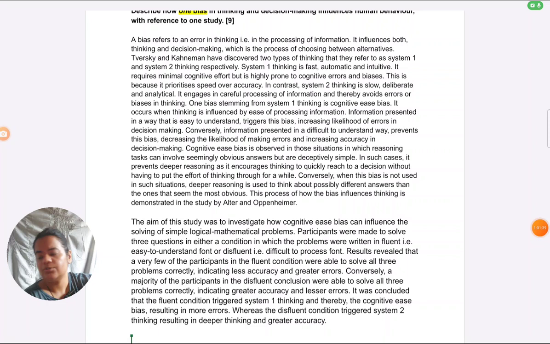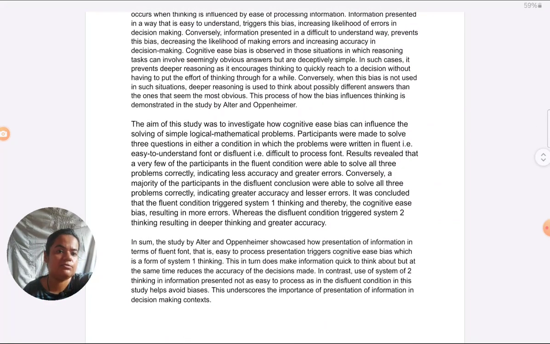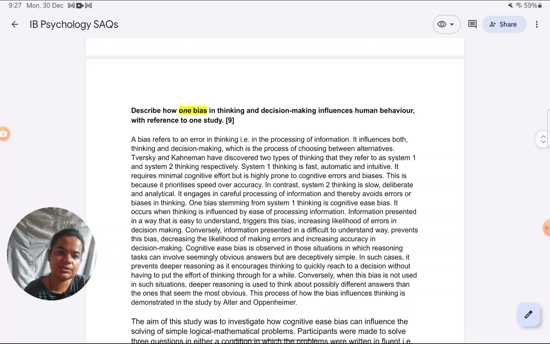Okay, the conclusion has to be in the same way as for the previous answer. So I'll just copy paste it here and see if we need to make any modifications. I don't think we need to make any modifications. I have just posted the conclusion exactly as I had done for the previous answer.